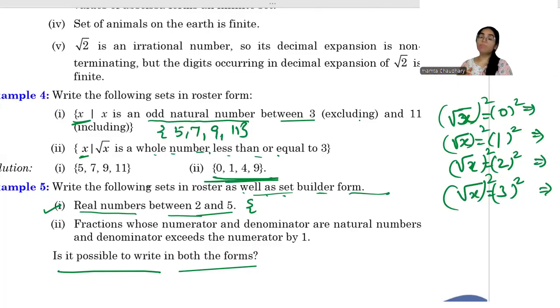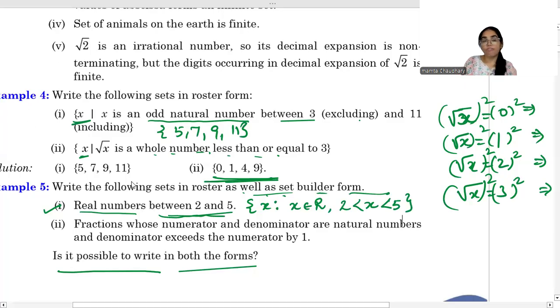Then what will we write? We will write it in set builder form. How will we write? X such that, either you put a colon or a standing line, anything is fine. Okay, X, where X is a real number and range is given between 2 and 5. It means X is greater than 2 and less than 5. Okay, this is set builder form.